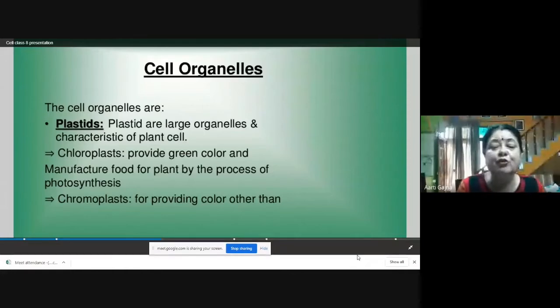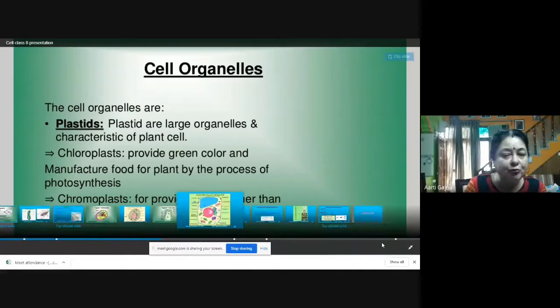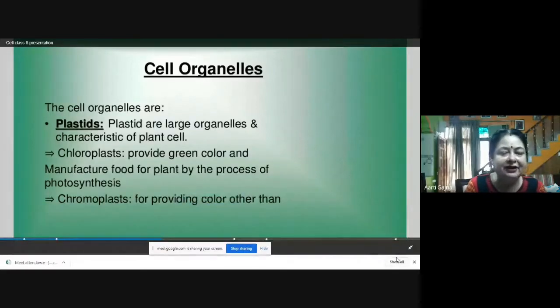And there are also chromoplasts for providing colors other than green. Like you must have seen in crotons, the leaf has yellow color also, red color also, orange color also. So all these different colors of the plant are because of the chromoplasts. Chromoplasts give other colors to the plant.